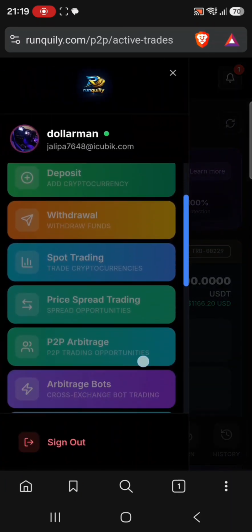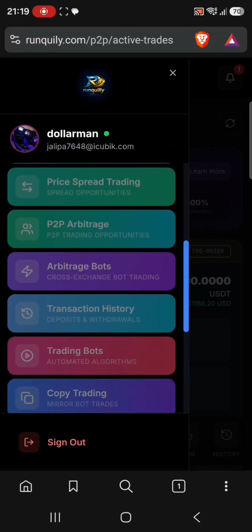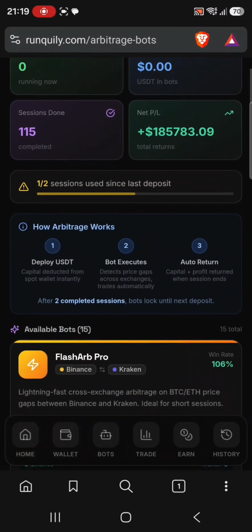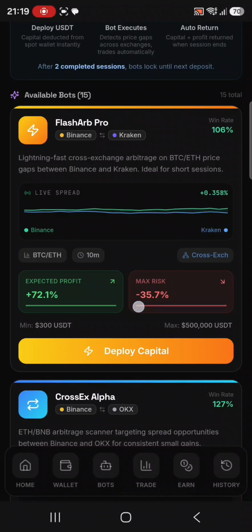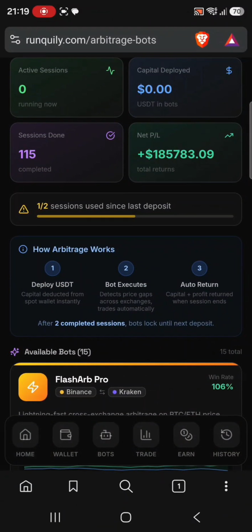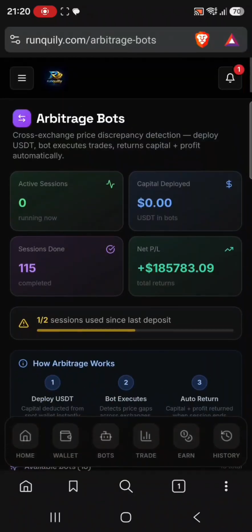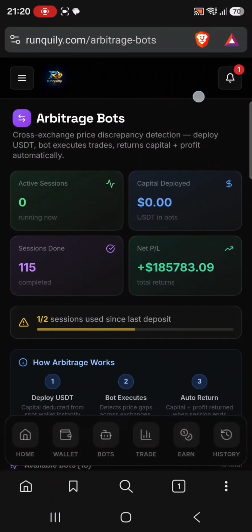And remember also, you can trade arbitrage using arbitrage bots. So if you want some videos for this also, I can do them, and I guide you on how to trade with arbitrage bots. So make sure you don't miss a chance. Let's wait for the withdrawal, then we see how it will go.